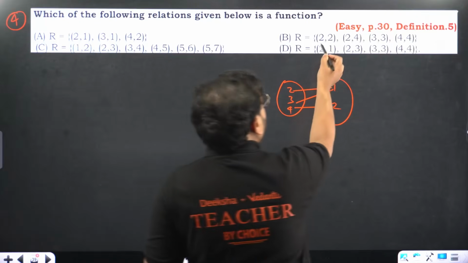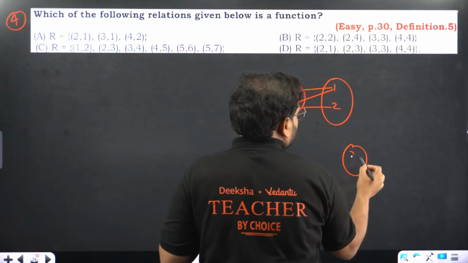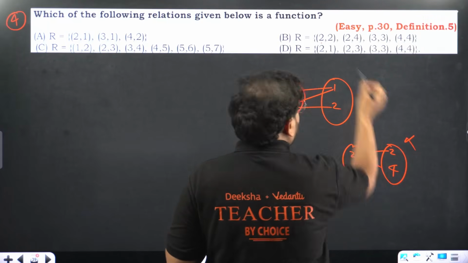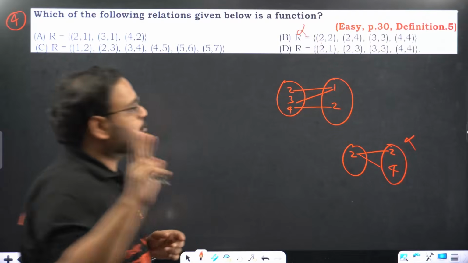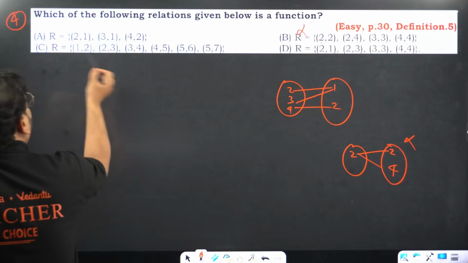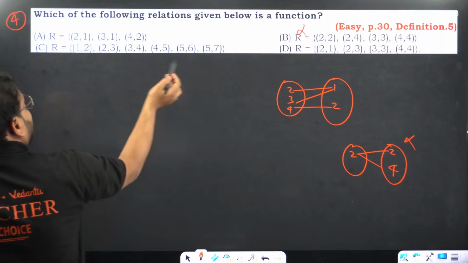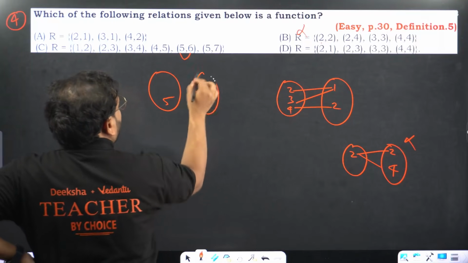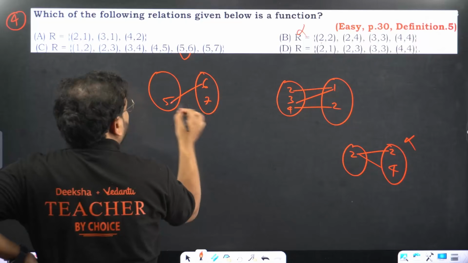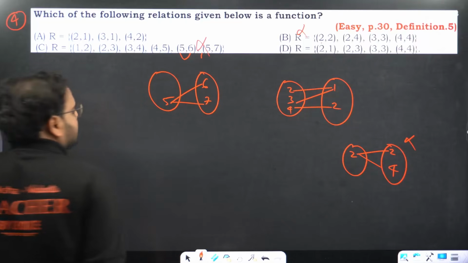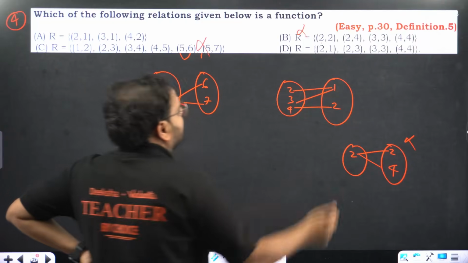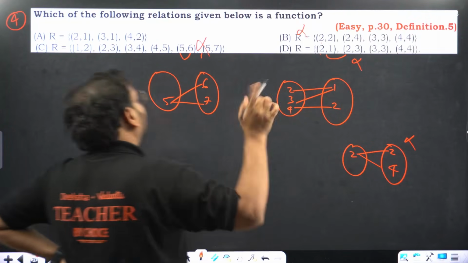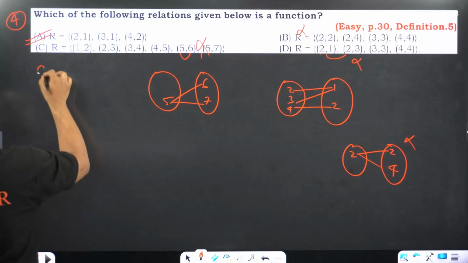This is not it. See, 2 is mapped to 2 and 4 like this. This option is wrong. 2 is mapped to 2 elements, so wrong. Here 1 to 2, 2 to 3, 3 to 4, 4 to 5. This is wrong. See, 5 to 6 and 5 to 7 also. We'll map 5 to both. So also not a function. Next, here also, this is not possible. 2 to 1 and 2 to 3. So not possible. The answer is only, it makes sense as well, option A.